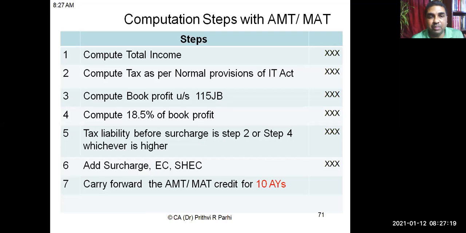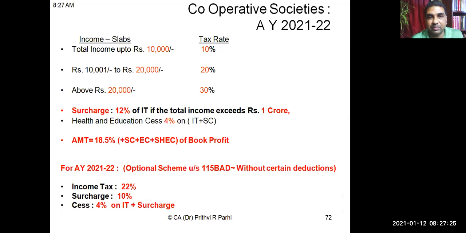And how minimum alternate tax and alternate minimum tax is calculated, we have already discussed this thing. Cooperative societies tax rates are 10%, 20%, 30%. If the total income is up to 10,000, then in the slab of above 10,000 to 20,000, and above 20,000 respectively. Surcharge applicable for cooperative societies is 12%.